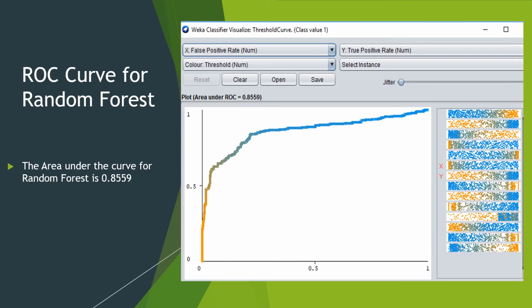After implementing the random forest model in the previous slide, we have tried generating ROC curve for random forest. So in the screenshot, you can clearly see that area under the curve is 0.8559 for random forest.